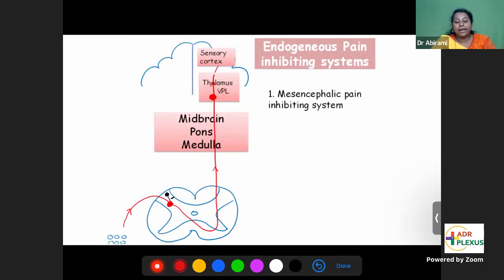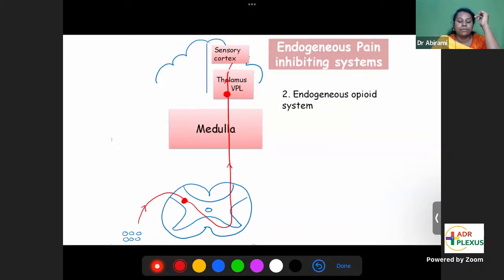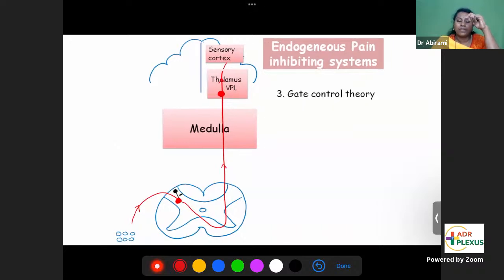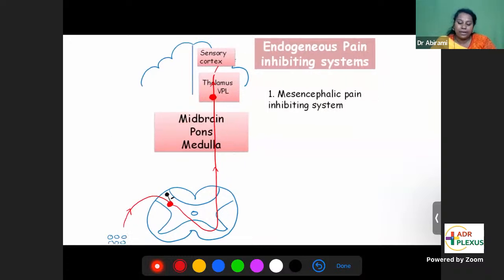What are the endogenous pain inhibiting systems? See, your body can give you pain or it can even inhibit your pain. That is called the endogenous pain inhibiting system. There are three endogenous pain inhibiting systems by which your body can decrease your pain: mesencephalic pain inhibiting system, endogenous opioid system, and gate control theory.